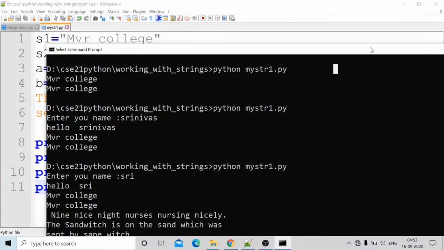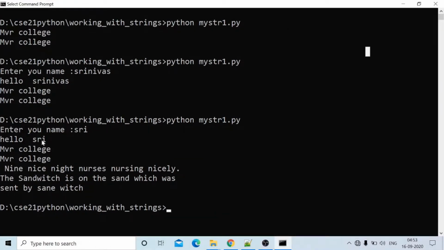If we observe here, all of them are the hellos, the first related to three print statements. Nine nice, night nurses nursing nicely. The sandwich is on the sand, which was sent by sandwich. Okay, these are the multiple lines.